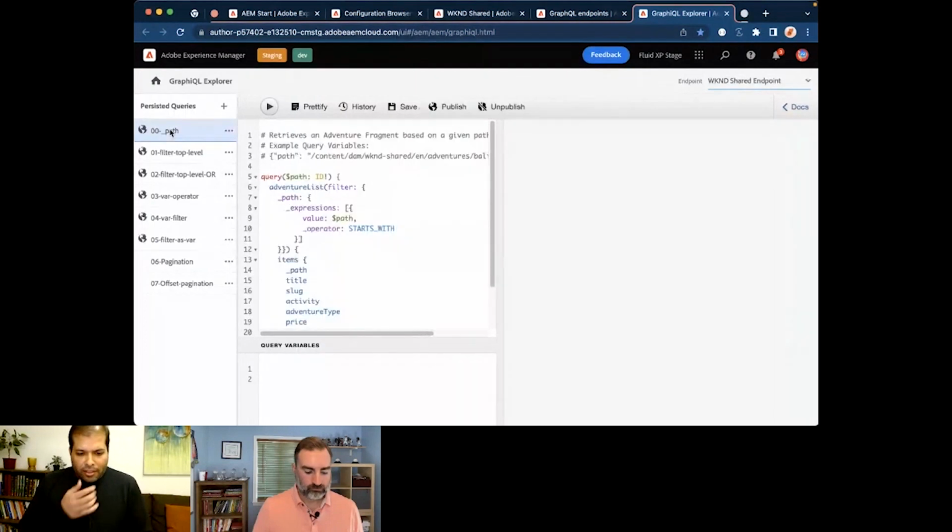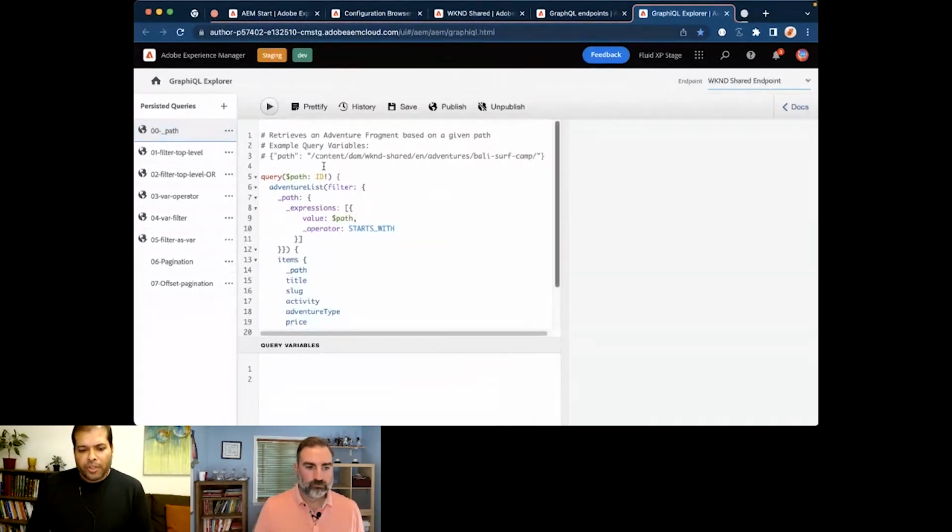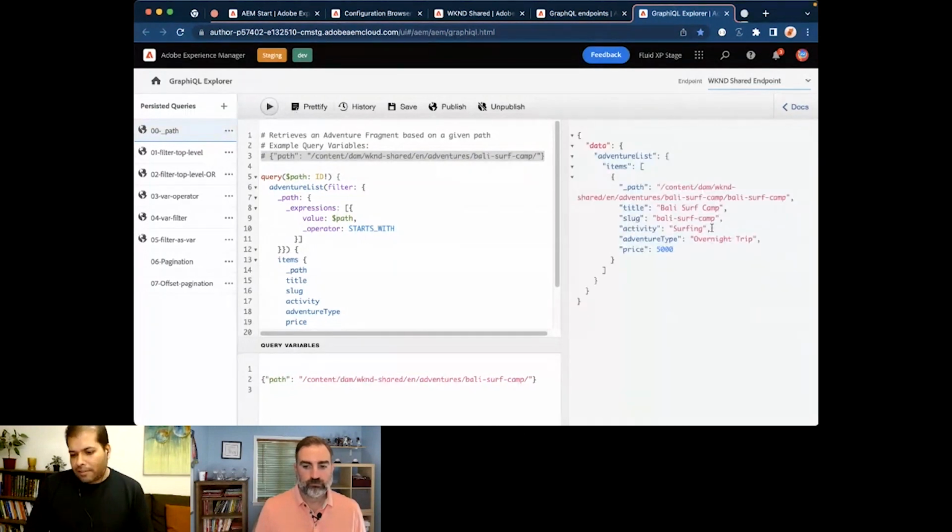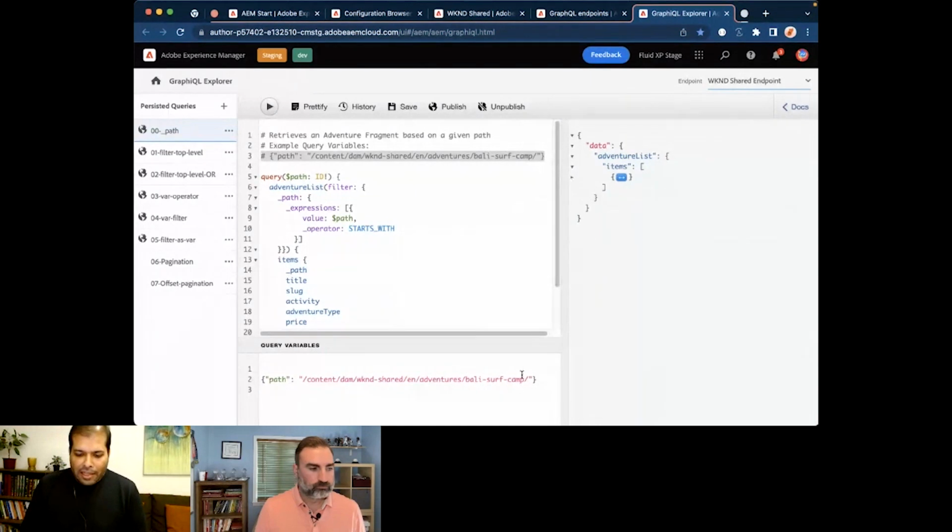So let's start with one example, which is based on the path query. Here we see an example which retrieves an adventure fragment based on a given path. So having this query and passing these parameters, we get one item at the moment, so only one result. And this is related to the importance of the trailing slash that we want to include here.